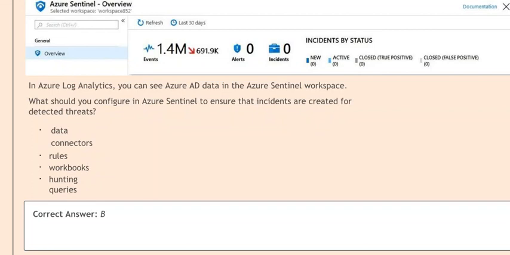Option A. Data connectors. Option B. Rules. Option C. Workbooks. Option D. Hunting queries. Correct answer is option B.